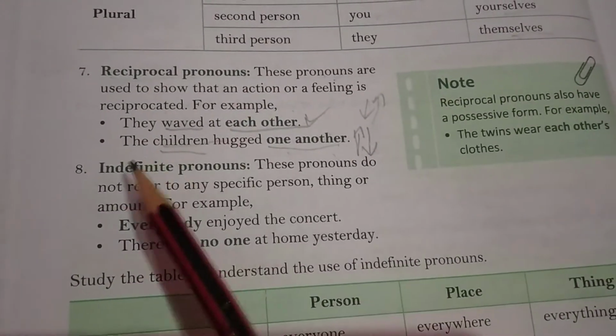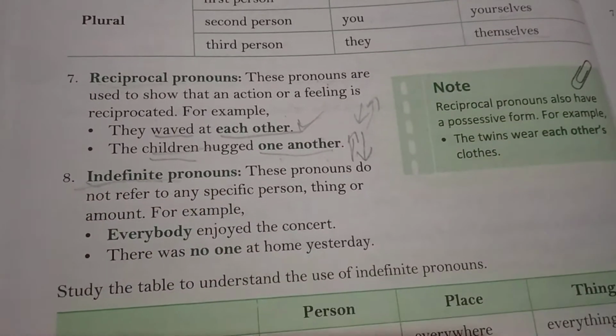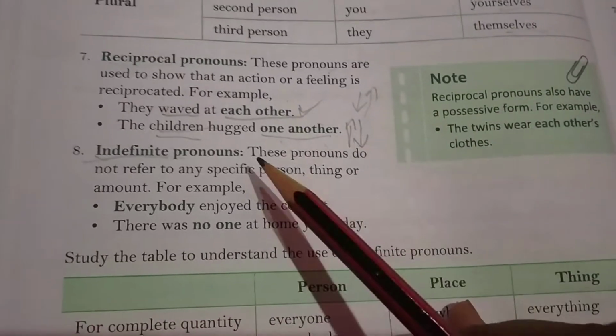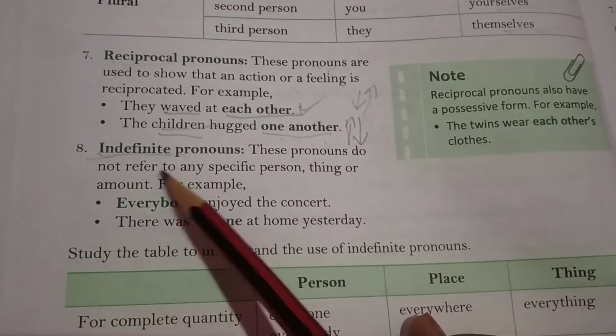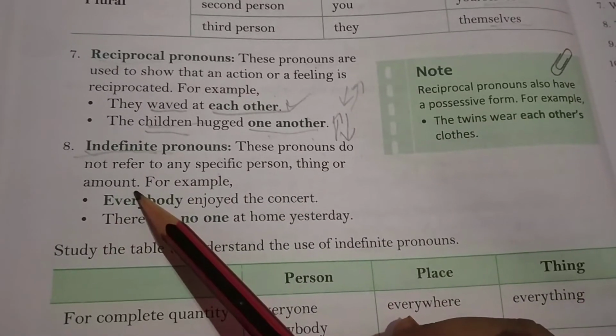Indefinite pronoun. Students, as we can understand by the name, indefinite means not certain. It means a pronoun that is not certain. These pronouns do not refer to any specific person, thing or amount.